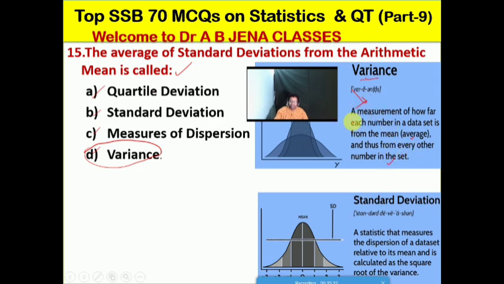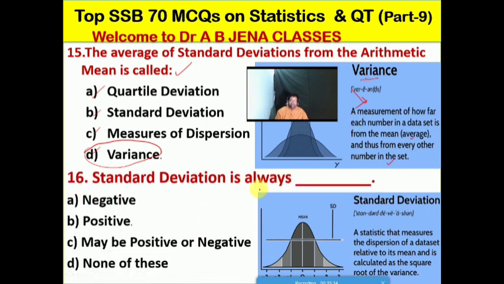variance. No doubt friends. So standard deviation is always what, whether A it may be the negative, B it's the positive, C it's may be positive or negative, D it's none of these. No doubt friends, so B is the right option for this MCQ. The standard deviation is always positive. Friends, आइए हम चर्चा करेंगे what is the meaning of standard deviation.